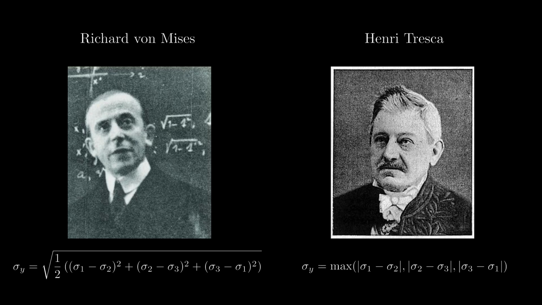The point is, both equations are physically reasonable, and we cannot tell whether either of these equations is superior to the other, because experiments show that for some materials von Mises' equation and for other materials Tresca's equation appears to be more accurate. The process of deriving equations is rooted in creativity, and it is biased by the individual preferences of the scientists. And therefore there is a current trend in research focused on developing computer algorithms to automate the derivation of equations. In this video you will learn about one of these algorithms, which is called sparse regression.